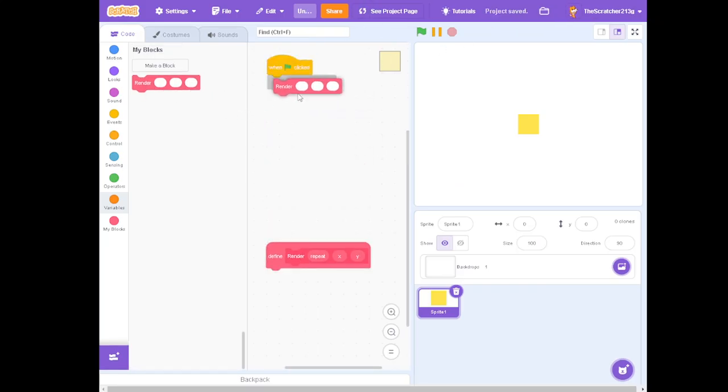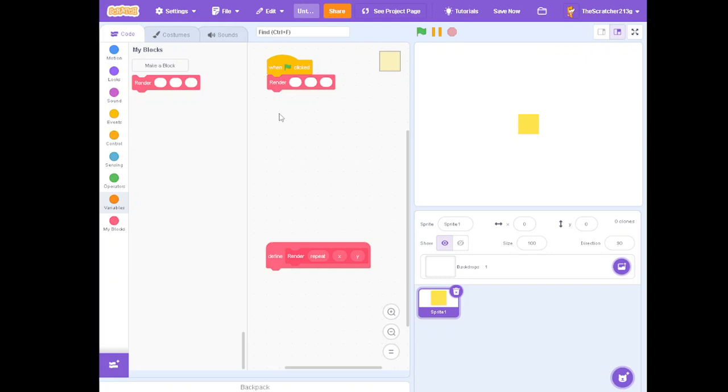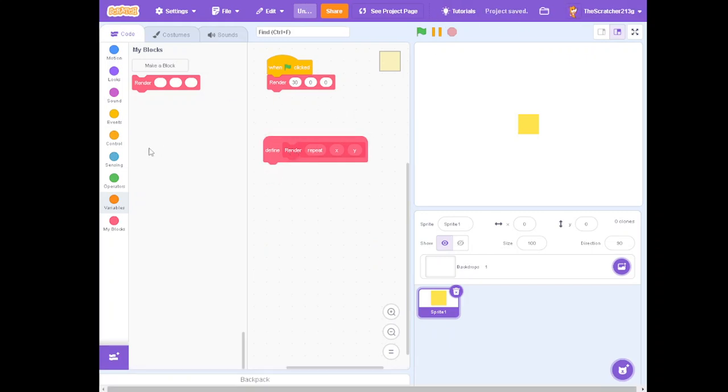Now we're going to add the render into here. And then we'll have the X at 0 and the Y at 0. Then what we're going to do is repeat 30 times, or however many times you want.